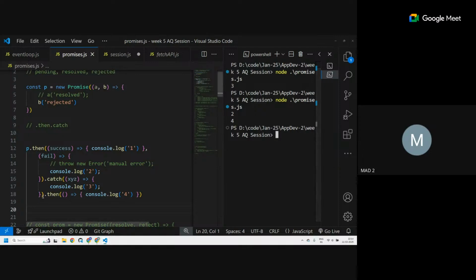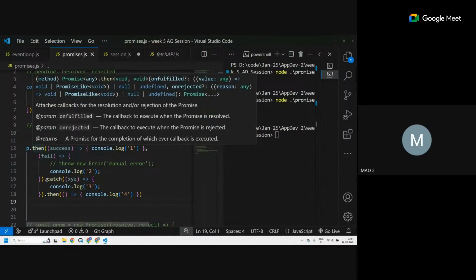So suppose if there is some error in this, no, no, dot. No, no. If in case dot then is not generating any error, I have only one error which comes from the p variable. Yes. Then this catch block only runs once. After that, we can run as many thens. No, you can run it before also. It doesn't matter where it is. See, what matters is how things are chained together. After this, I have a